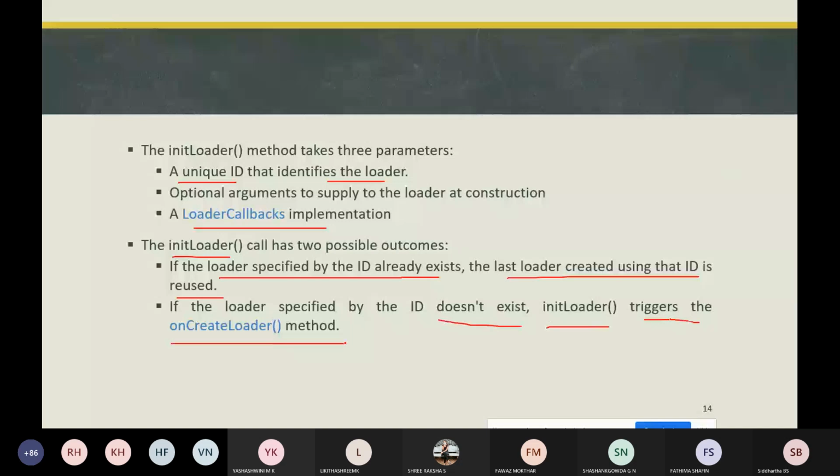This is where we implement the code to instantiate and return a new loader. So whether the initLoader method creates a new loader or reuses an existing one, the given LoaderCallbacks implementation is associated with the loader.